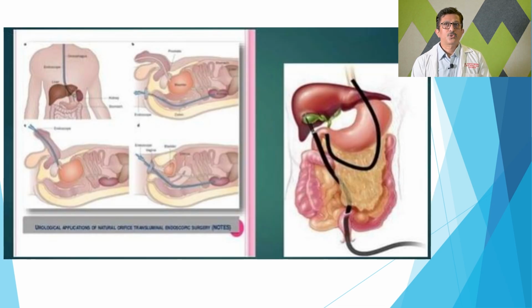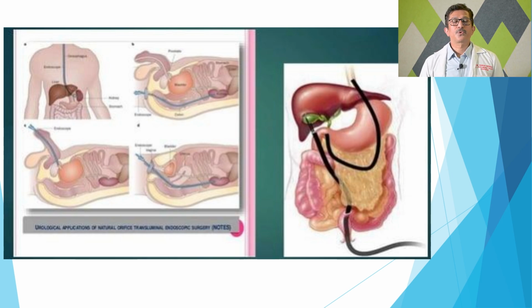A few pictures show a scope going through the esophagus and the stomach, and the stomach is opened at one place to access the target organ. Another scope goes through the rectum. We puncture the rectum, enter the body cavity and access the target organ. Various procedures like cholecystectomy, appendicectomy and pelvic procedures can be performed.